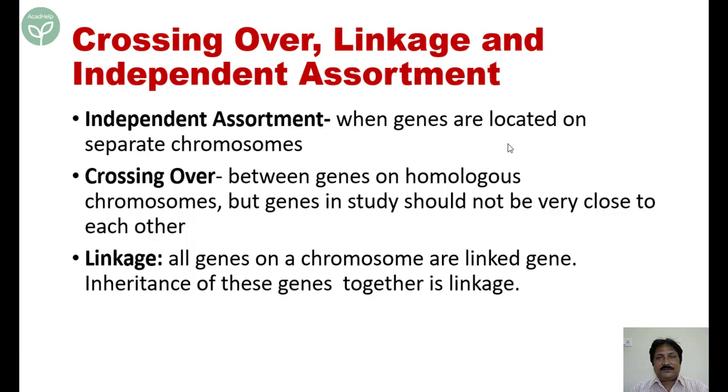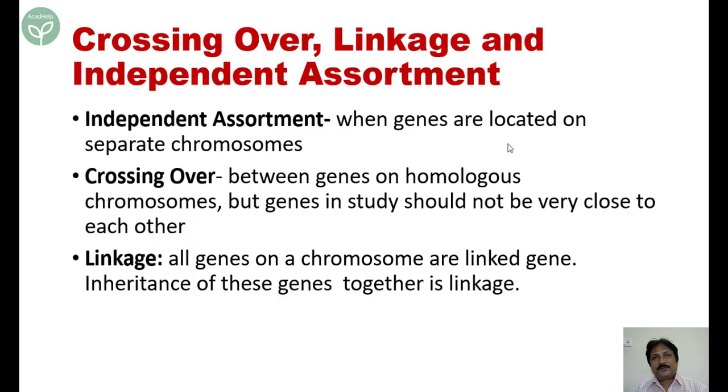If there is linkage, then the parental combination, the 50%, will get higher. If there is linkage, then the recombination will never be 50%. It will go lower. Depending upon how strongly linked the genes are, the tendency will go towards zero. So more deviation from 50% recombination will show an increasing strength of linkage.